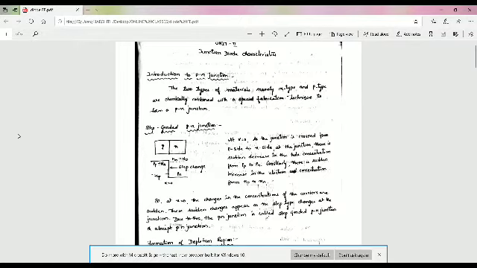The next topic, junction diode characteristics. We have already seen the two types of extrinsic semiconductors, N-type and P-type. In N-type, electrons are the majority charge carriers while holes are the minority charge carriers. In P-type, holes are the majority charge carriers and electrons are the minority charge carriers.